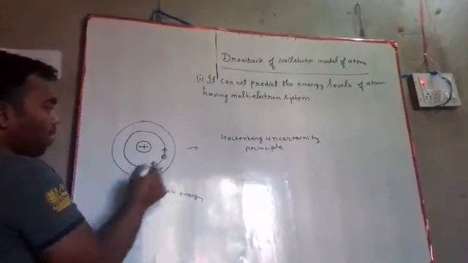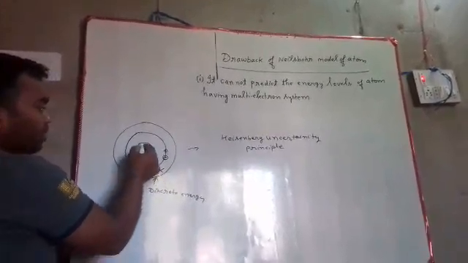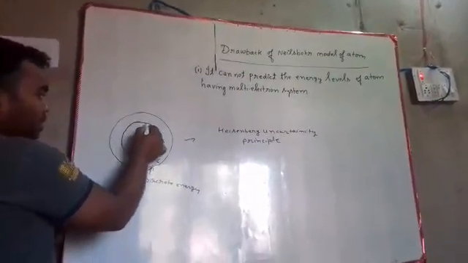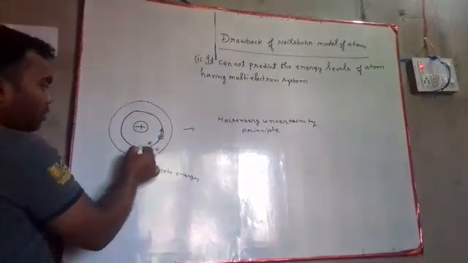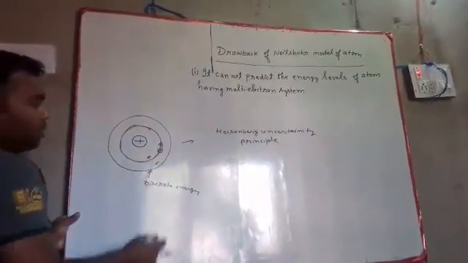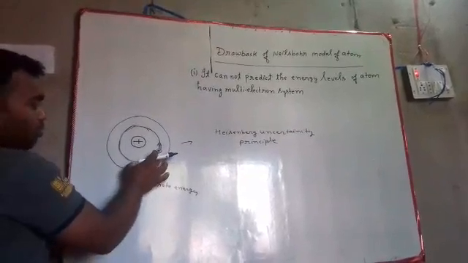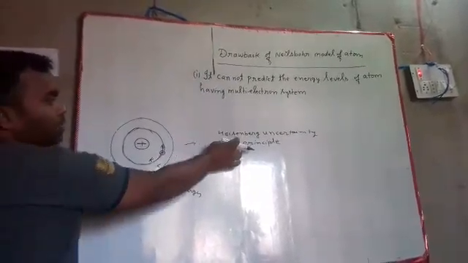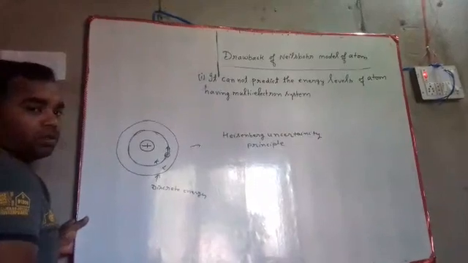So, how can we say that there is a stationary circular orbit that is fixed? We cannot locate it. So, it could not satisfy the Heisenberg uncertainty principle.